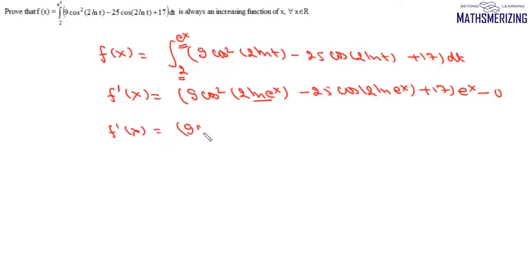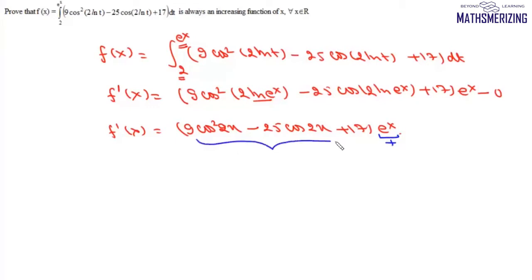9 cos square 2x minus 25 cos 2x plus 17, into e to the power x. Now e to the power x is always positive. So here we need to prove that value of this expression is also positive for all values of x. What we'll do is we'll let